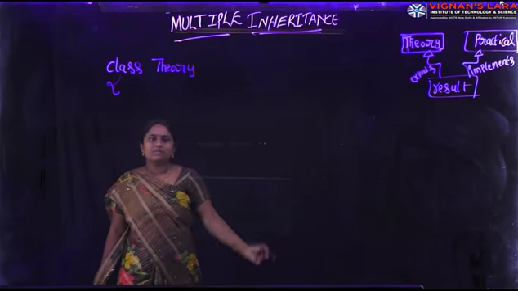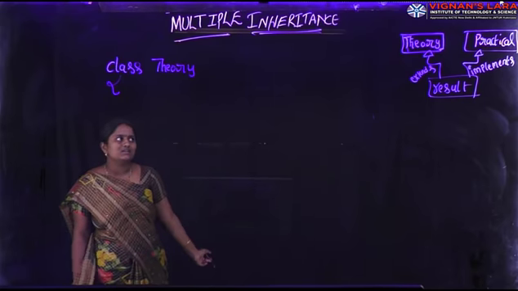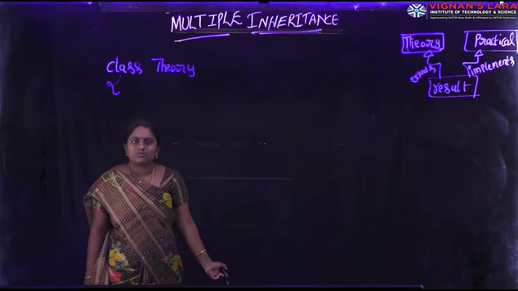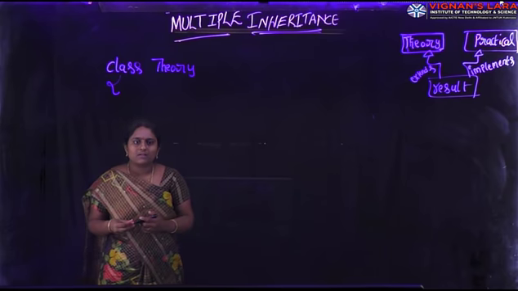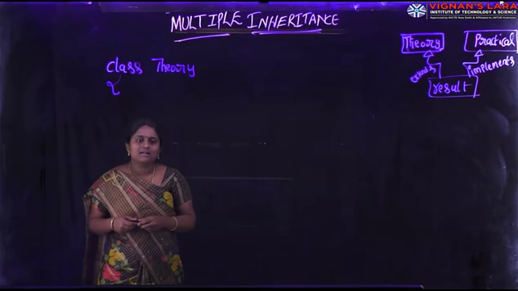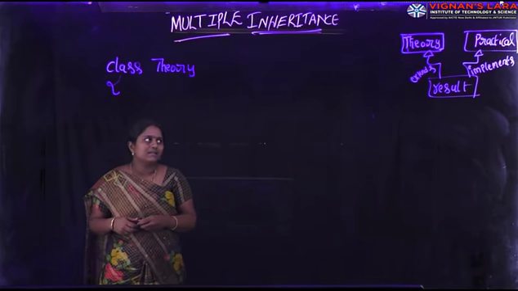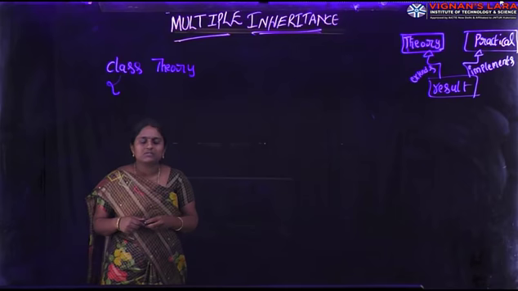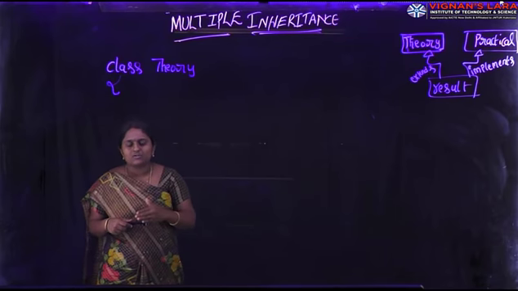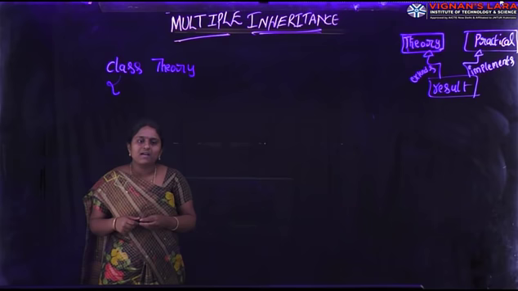Our student result is considered based on theory marks plus practical marks. Finally, your result comes. So we can consider theory marks and practical marks. Theory marks plus practical marks is the basis of your result.